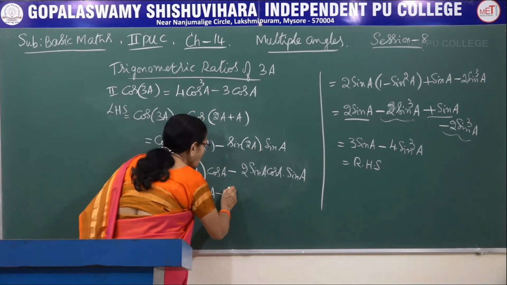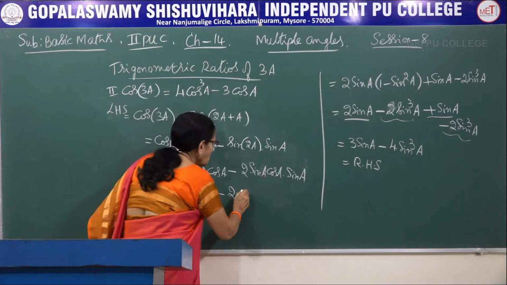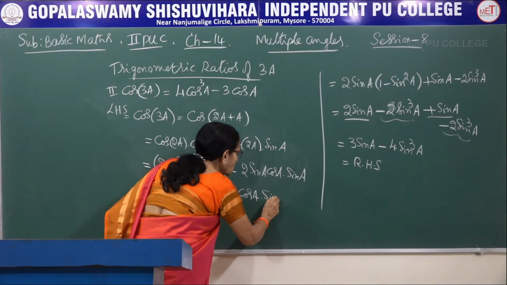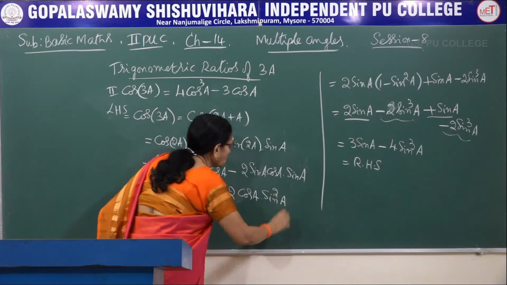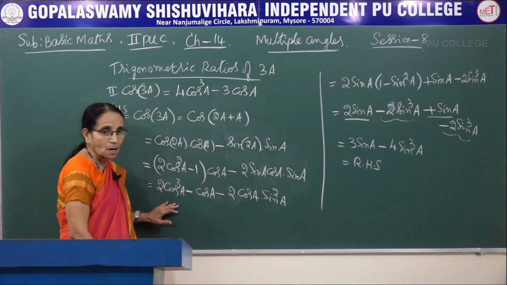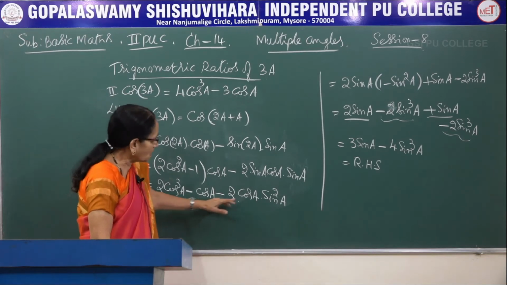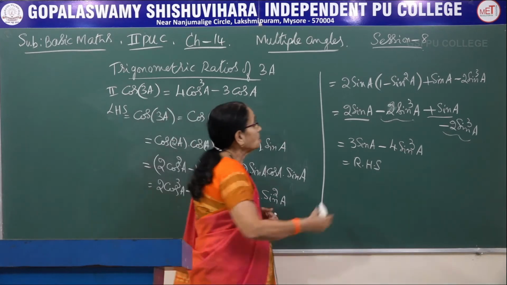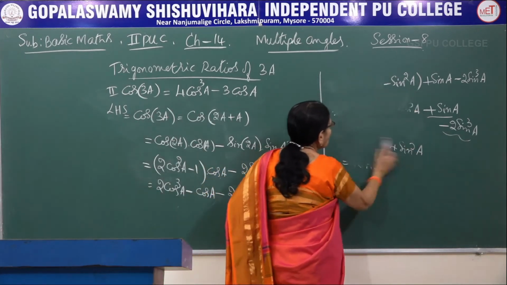Now here minus 2 cos a, you write as it is, and sin a into sin a becomes sin square a. Again you observe we have a cos term, another cos term, here also cos is there, only sin square a. So what do we have to do? That we don't want, it has to be eliminated.